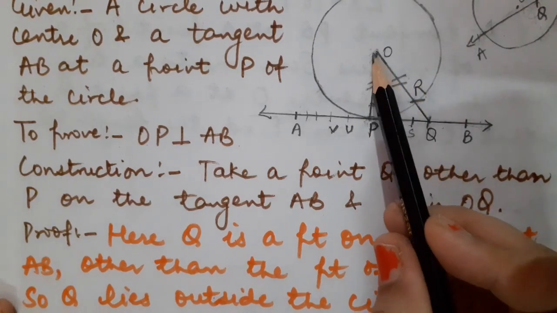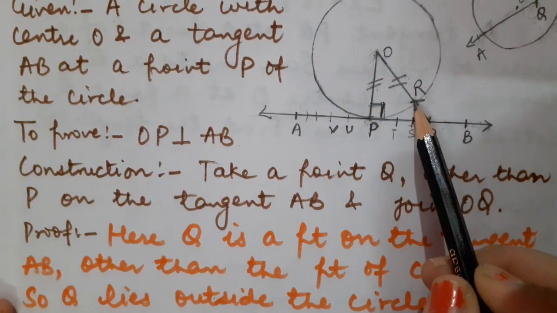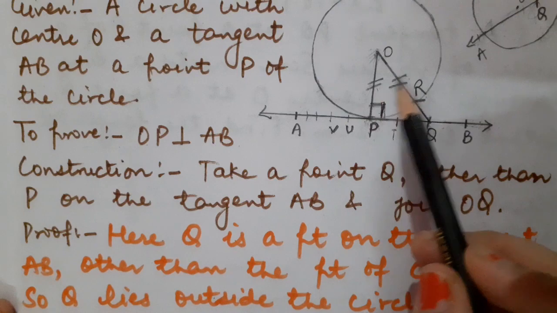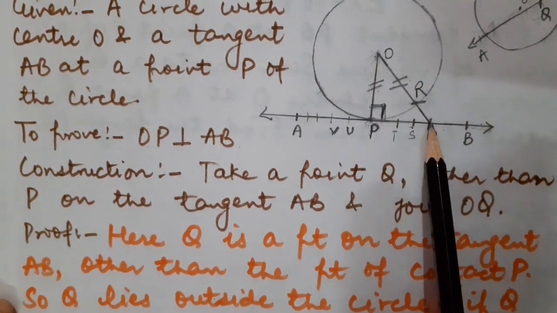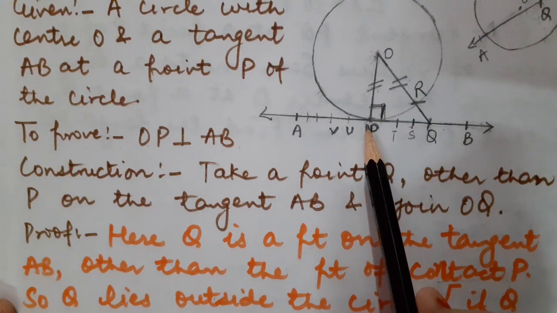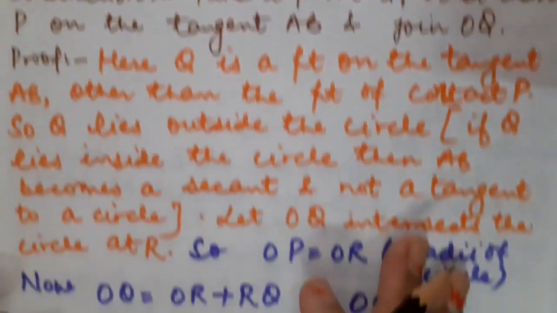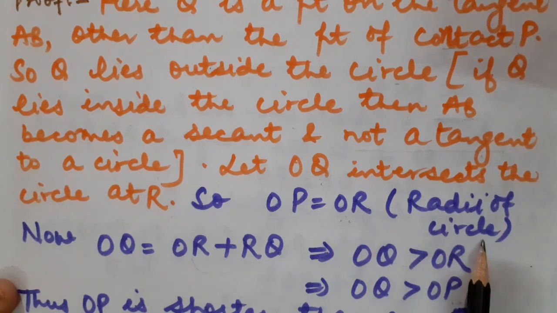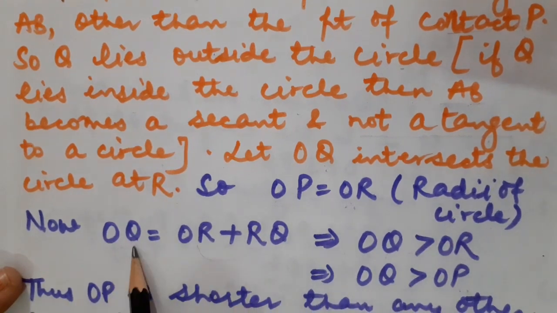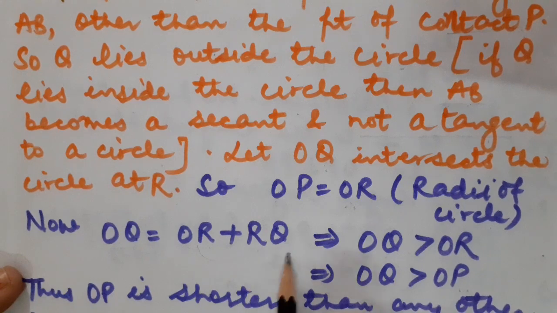So here you know that OP must be equal to OR. Why? Because they both are radii of the circle. So the length OQ must be greater than OP. Have a look. OP is equal to OR because they are radii of the circle. So OQ can be written as OR plus RQ.